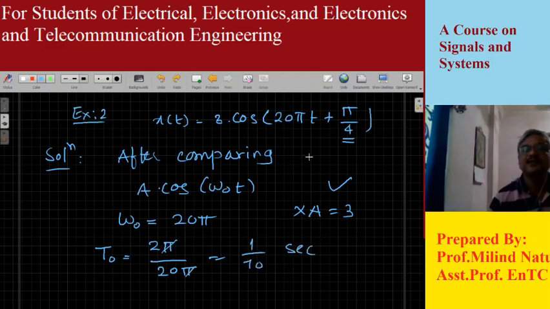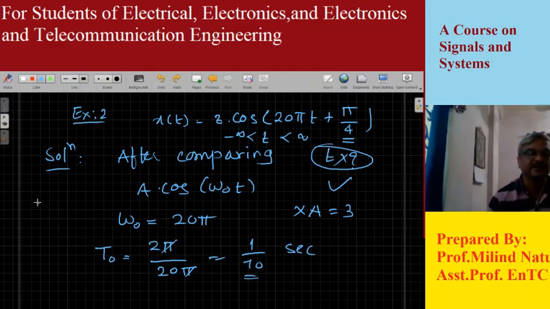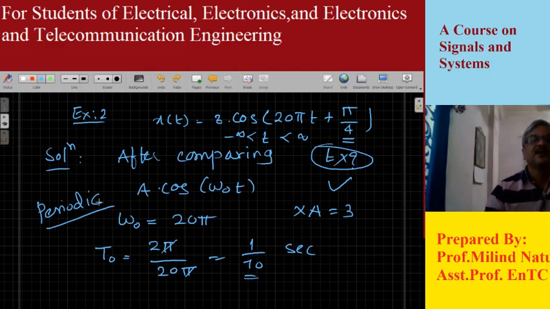Again you observe there is no time limit given in the problem. And therefore the signal exists from minus infinity to plus infinity, and it repeats with a fundamental period of 1 by 10 seconds, and therefore this signal is a periodic signal. This is the way we can solve such problems.